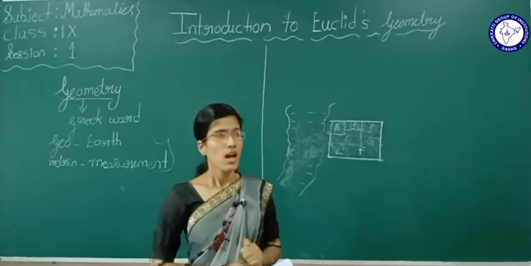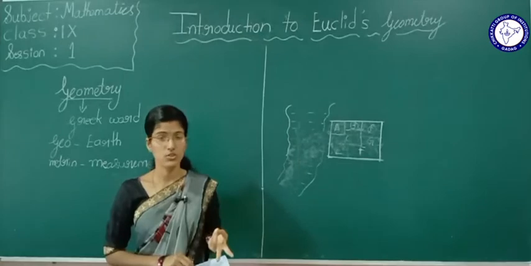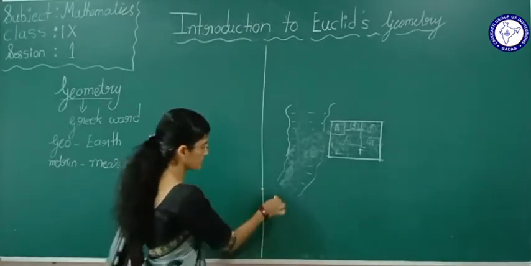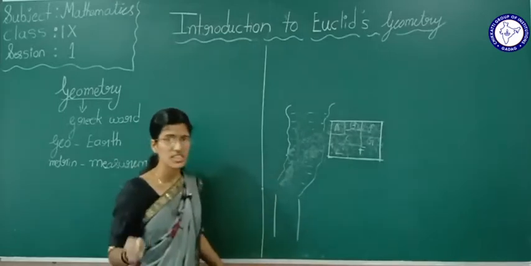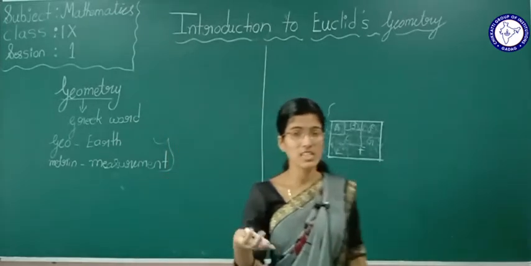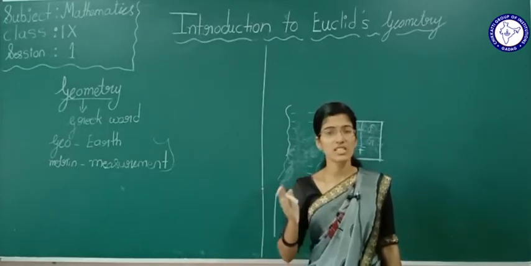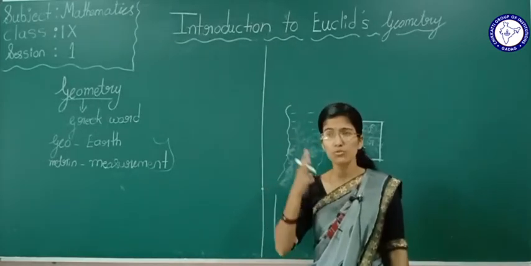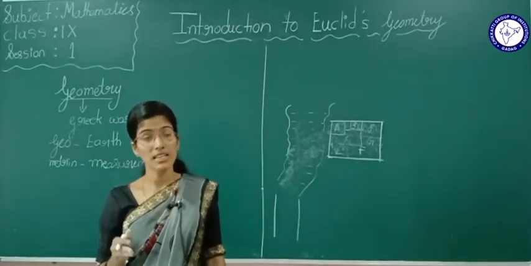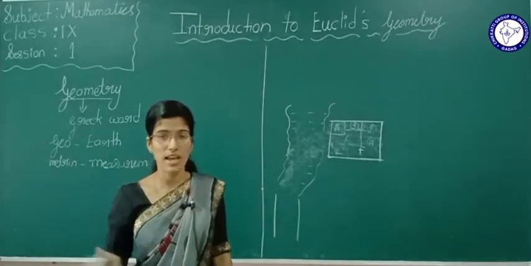Again we can see that in the Indus Valley civilization, the cities of Harappa and Mohenjo-daro, the roads were parallel. You have studied the Indus Valley civilization, Mohenjo-daro and Harappa, right? The cities were highly constructed, the roads were very parallel, the rooms were very neatly arranged. What can we tell from that? From there we can tell that geometry developed in ancient civilizations.